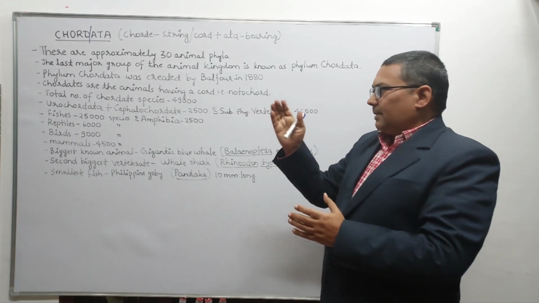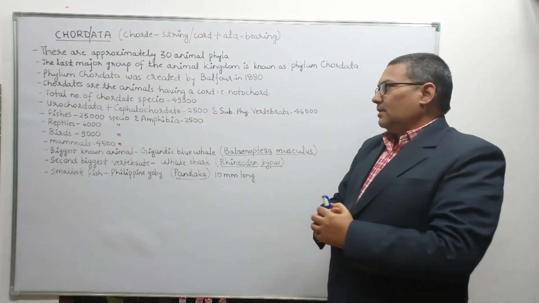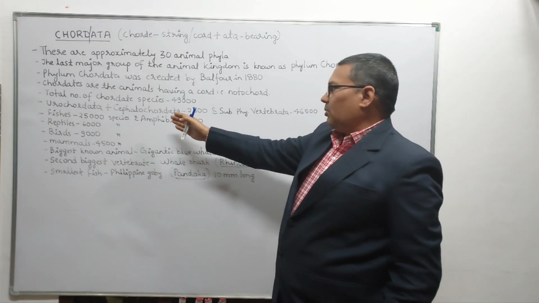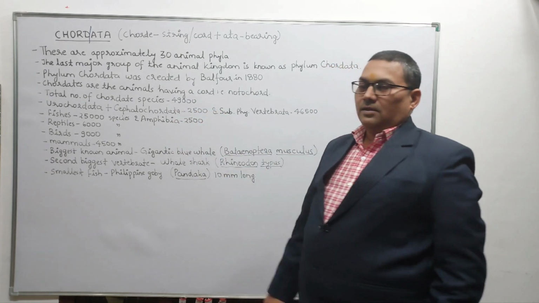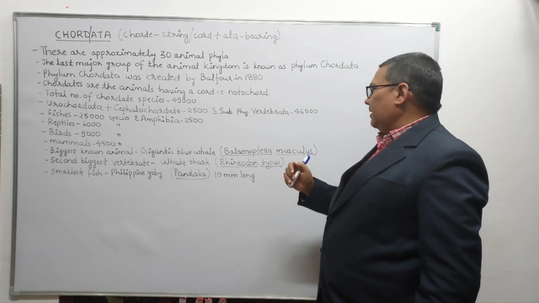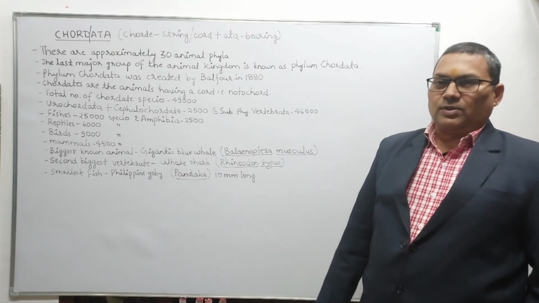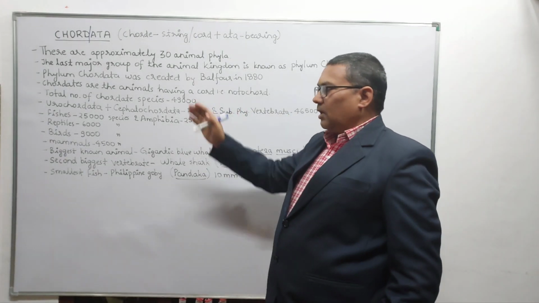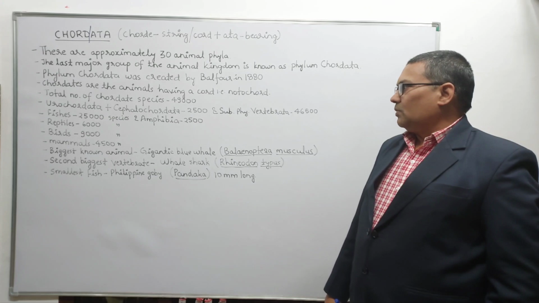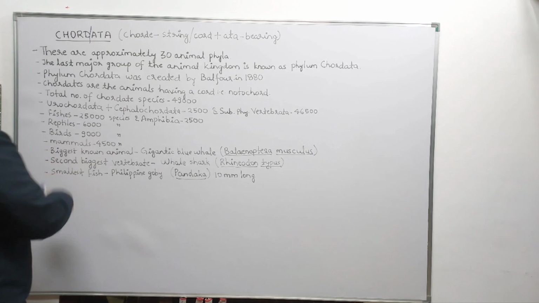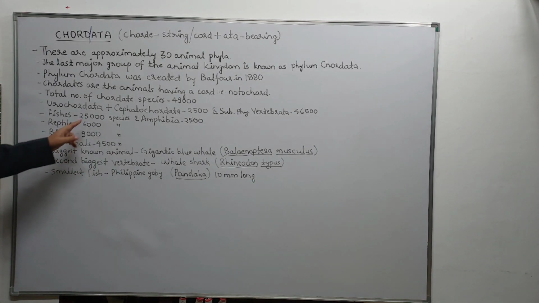This Chordata is again subdivided into subphyla. If we merge Urochordata and Cephalochordata, the total number of species in these two subphyla is 2,500. And the subphylum Vertebrata includes about 46,500 species. Together, all these subphyla come to 49,000 species.